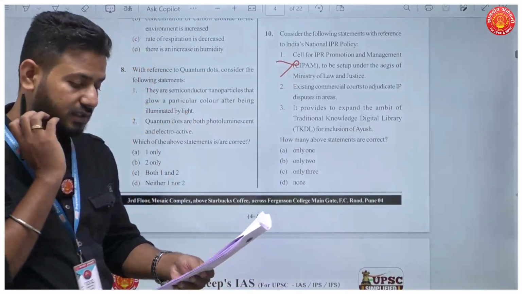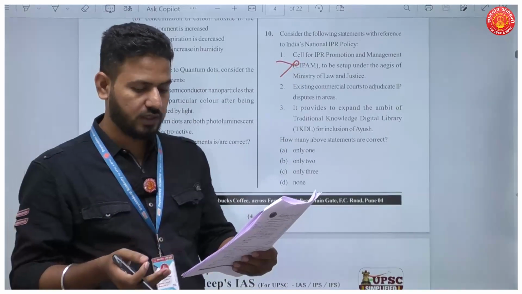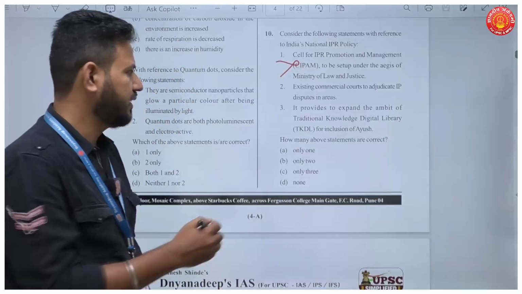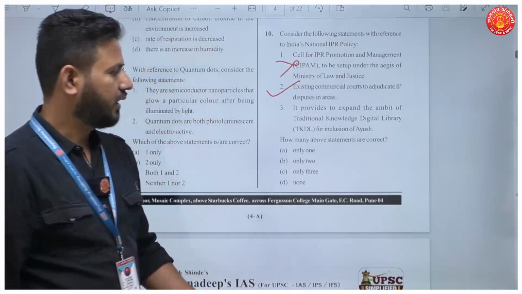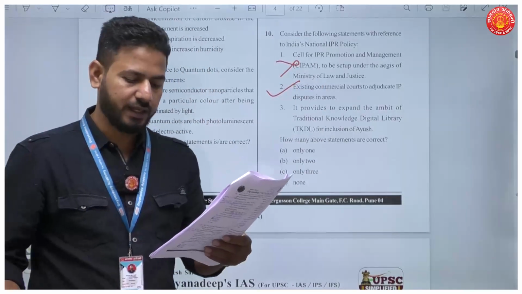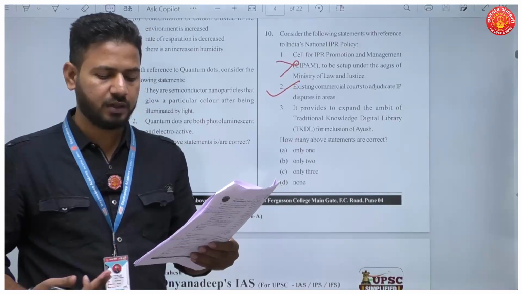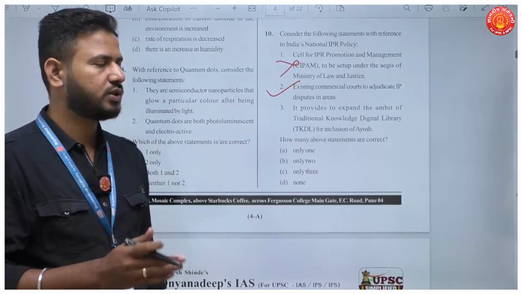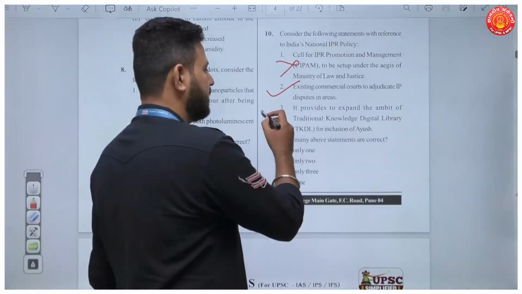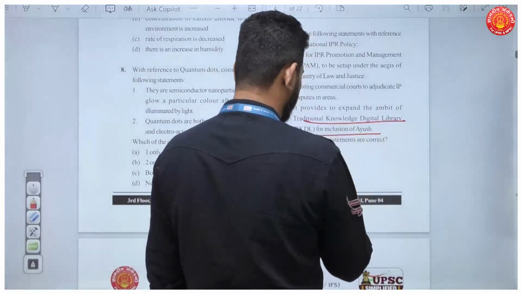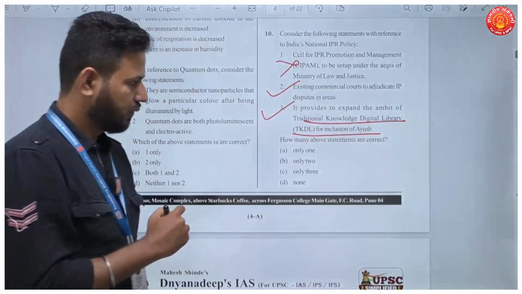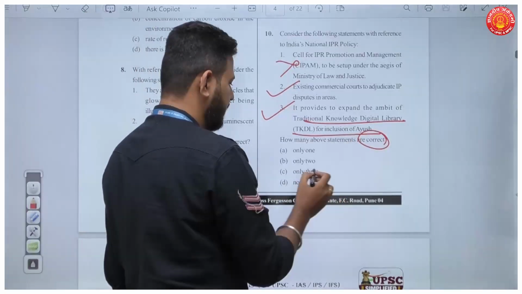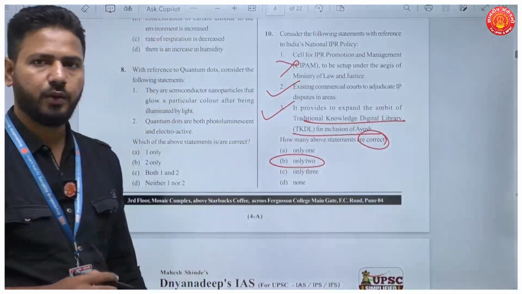The second is existing commercial courts will adjudicate IP disputes in areas. This is true. Then it provides to expand the ambit of traditional knowledge digital library for inclusion of Ayush. Yes, government today is focusing on Ayush, and it is to be made part of this traditional knowledge digital library of India. So how many statements are correct? Your answer will be 2. Okay.